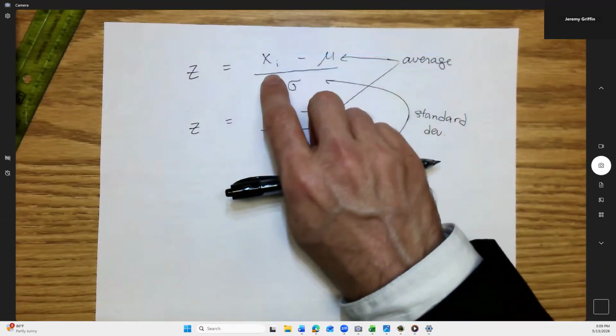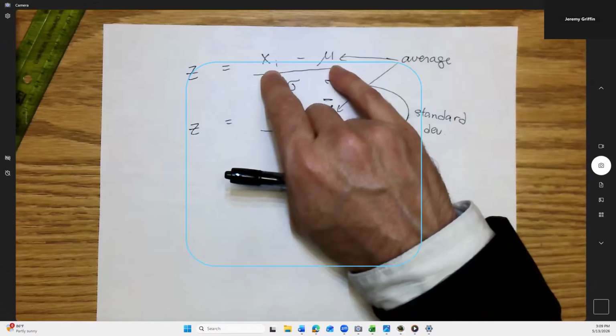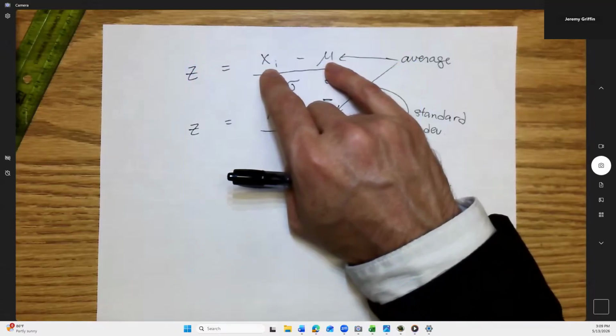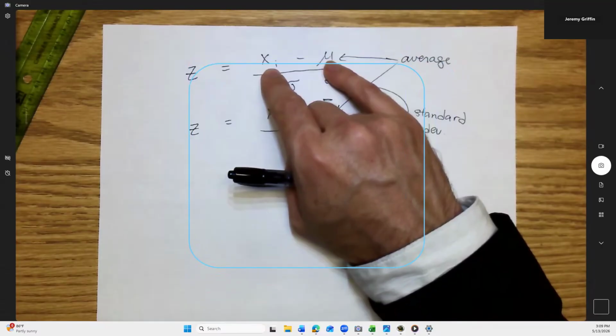So let's say you took your height and you subtracted the average from the height. Couldn't that right away, if you got a positive or a negative value, tell you if you're above average or below average height? Right? And if this came out to 0, what would that represent? It would mean you were exactly what? Exactly average. Great. Now, okay, so great. I know if I'm above average or below average for height, whatever.